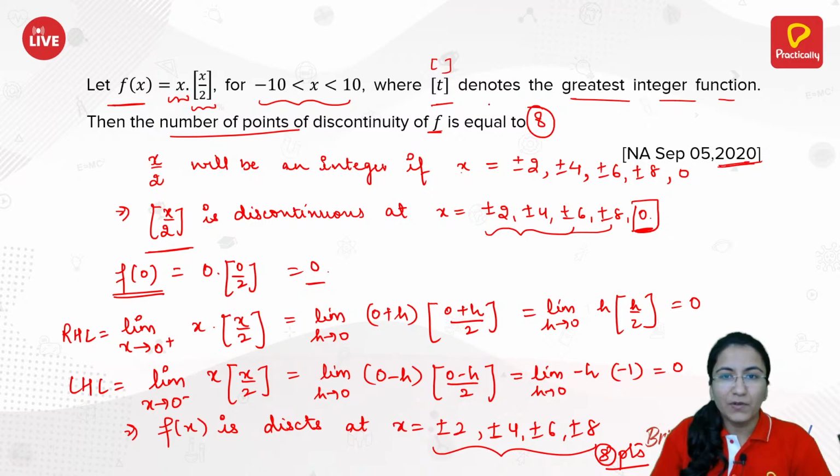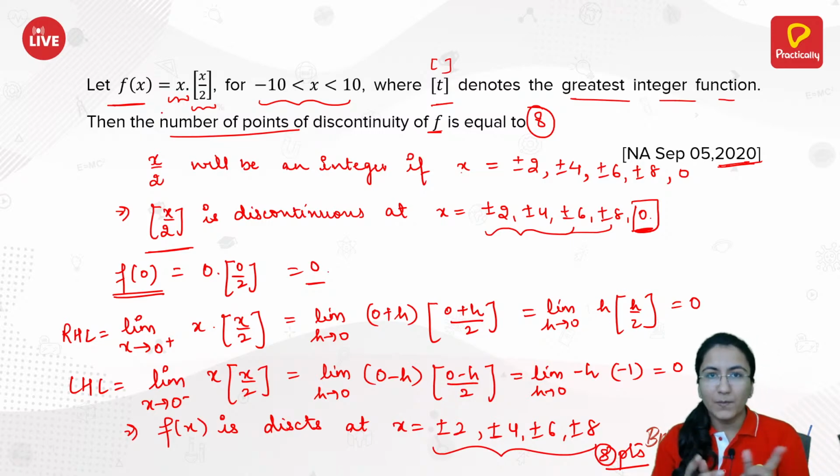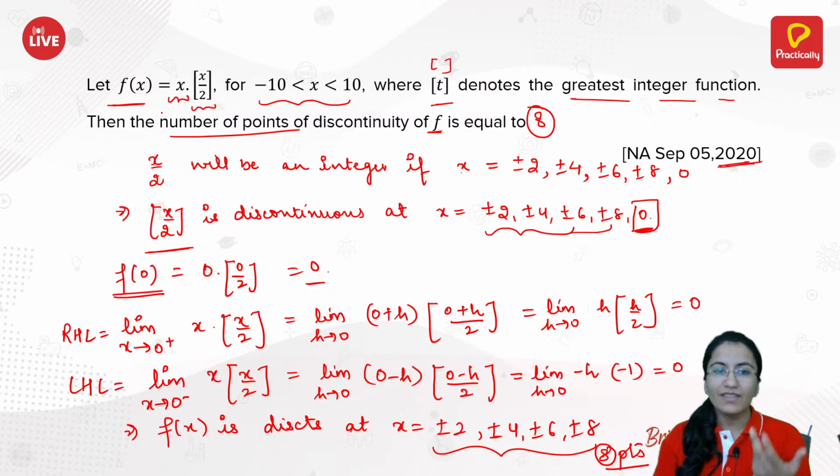Okay, so I hope you have learned how to solve this question, right? What we did is we split the given function into two functions as a multiplication, and the first function was a continuous function. We checked for the discontinuities of the second one. After that, we checked for 0 because 0 was a point of discontinuity for the second function.